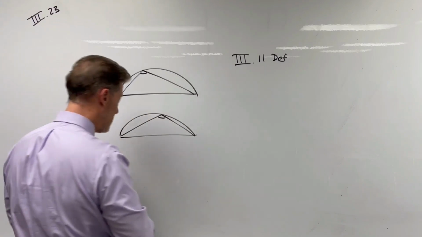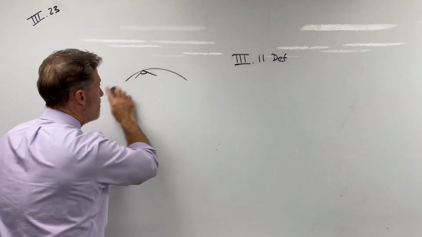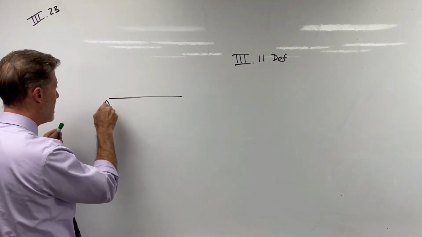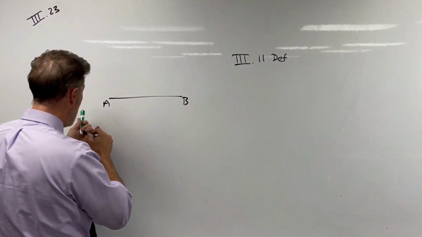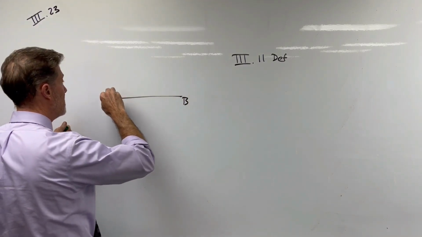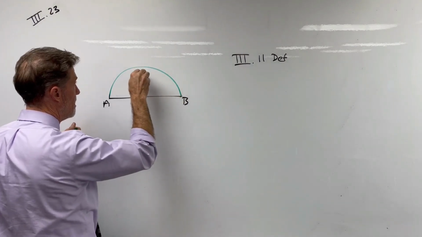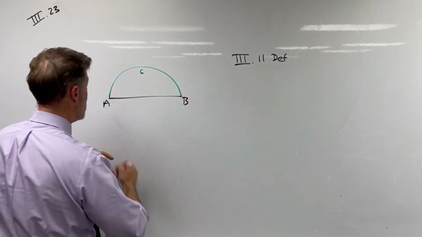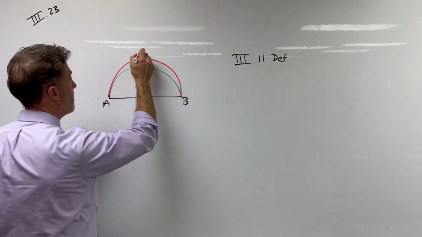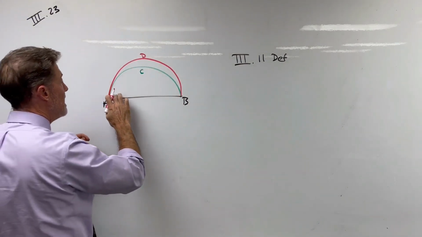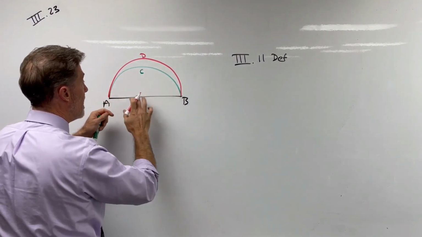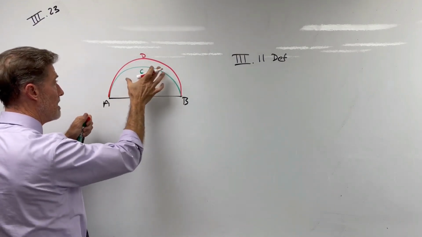So what this proposition is saying is that if you have the same straight line, say line AB, and you have two similar segments, so here's segment ACB, and you have another similar segment, call it ADB. If they're similar and unequal, you can't construct them on the same side of the same straight line.